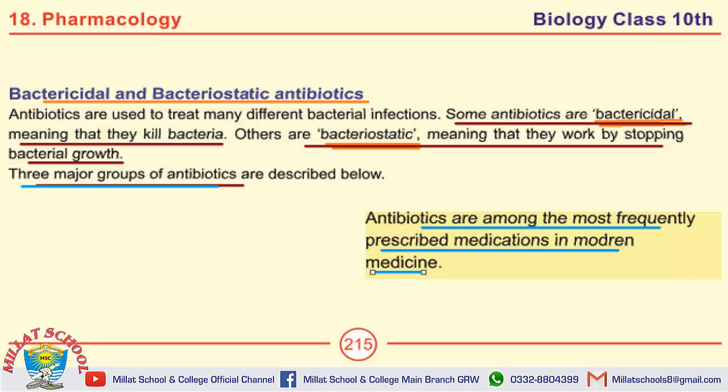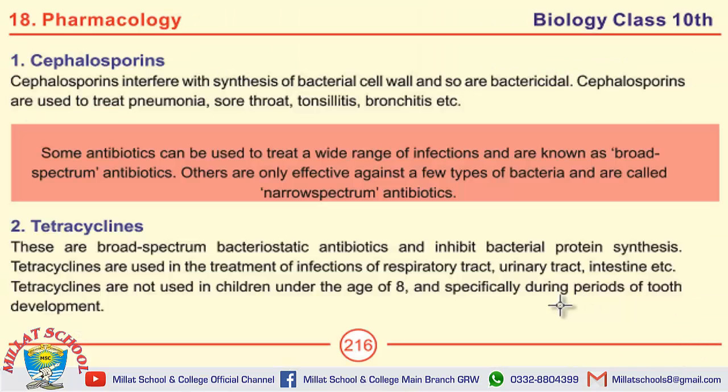Now we will discuss the 3 major groups of antibiotics. Question number 1 on this page is: name the 3 major groups of antibiotics. The answer is: number 1 cephalosporin, number 2 tetracycline, number 3 sulfa drugs or sulfonamides. We will discuss these 3 types of antibiotics over here.